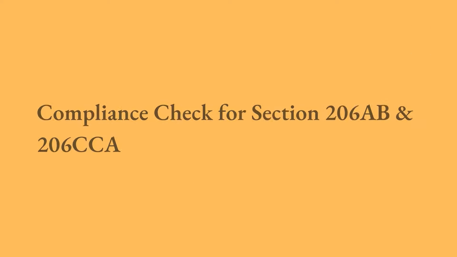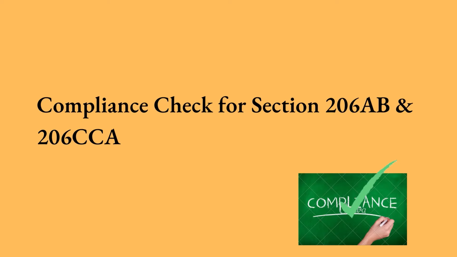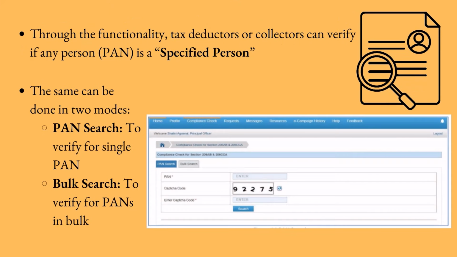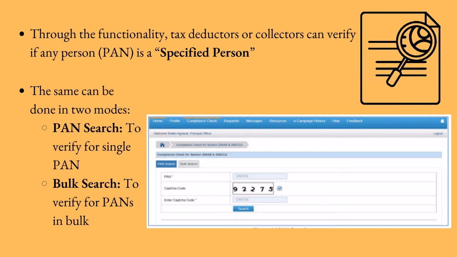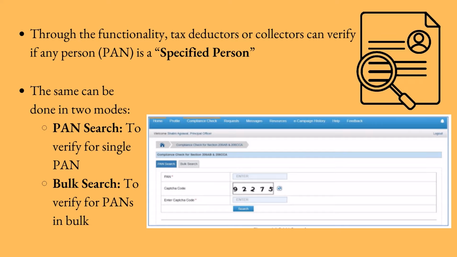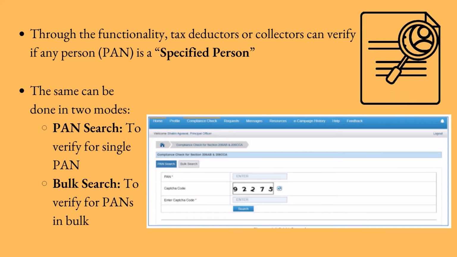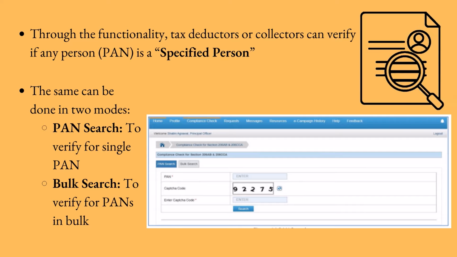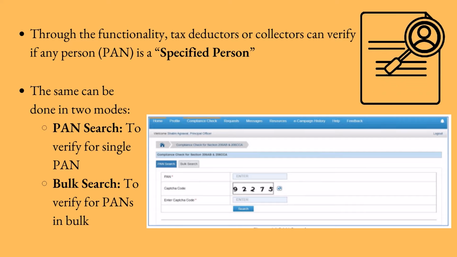Now we will see how to do compliance check for Section 206AB and 206CCA to identify a specified person after logging into the reporting portal. Upon clicking Compliance Check for Section 206AB and 206CCA at the home page, the Compliance Check functionality page appears. Through the functionality, tax deductors or collectors can verify if a person is a specified person as defined in Section 206AB and 206CCA. The same can be done in two modes.